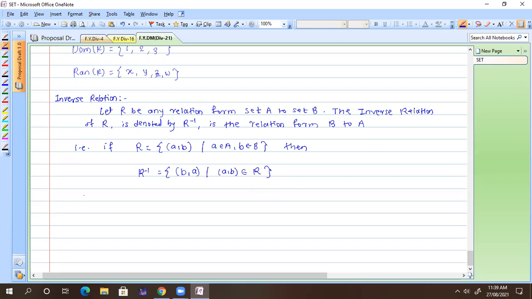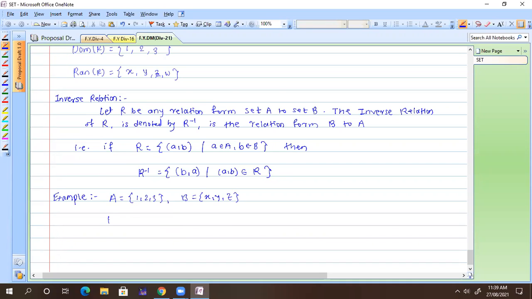Okay, so let's take one example. Let A be equal to, again we can take the same example that we have taken above, {1, 2, 3}, and B is {X, Y, Z}.